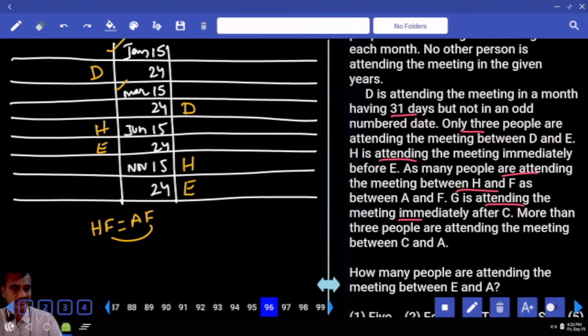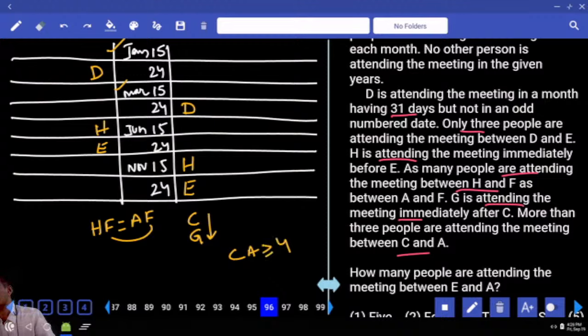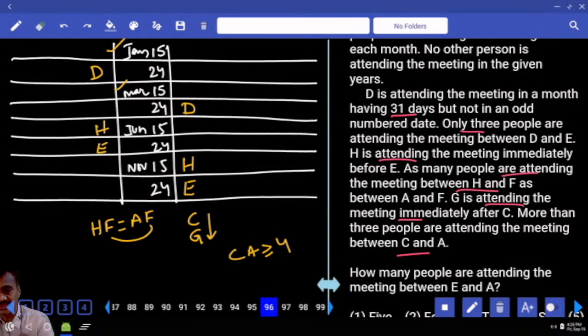G is attending the meeting immediately after C. More than 3 people between C and A. Now between C and A, how many? More than 3 means greater than or equal to 4. Now we need to take this C and G. Let us start with C and G possibilities. C is here, G is here.